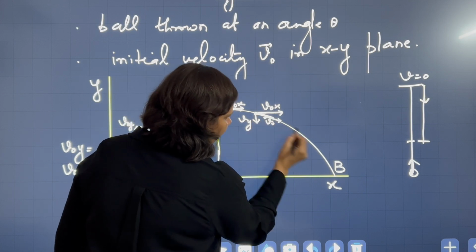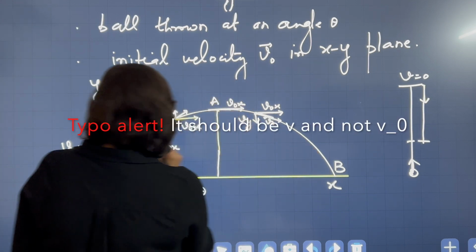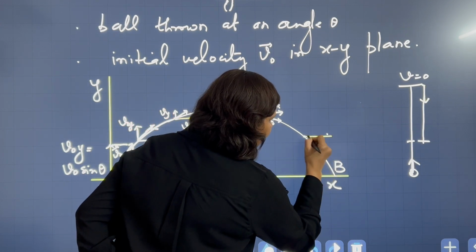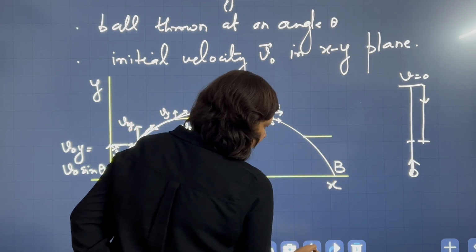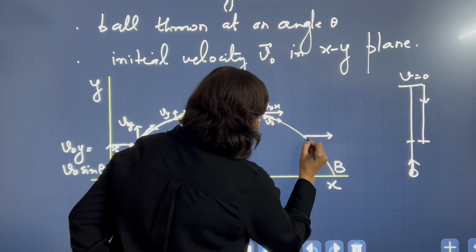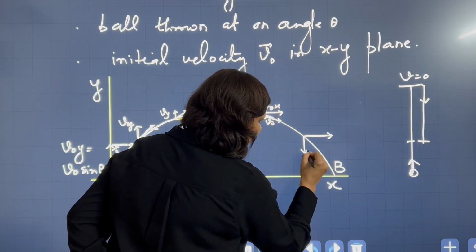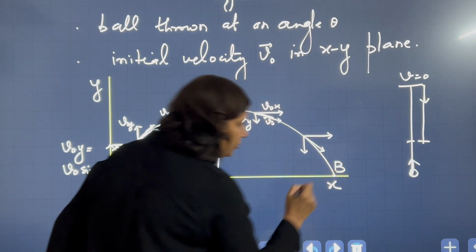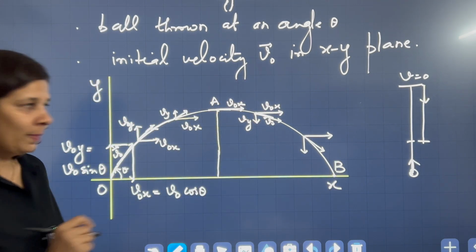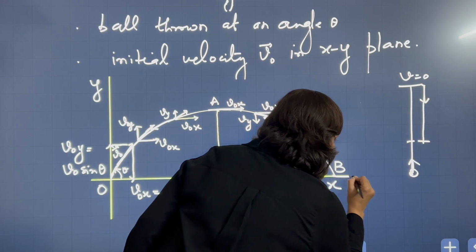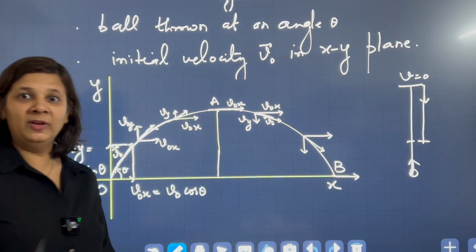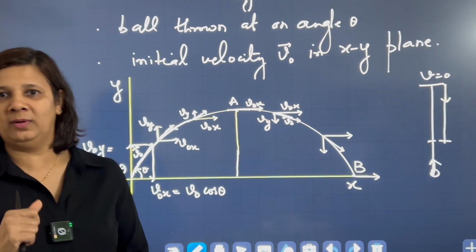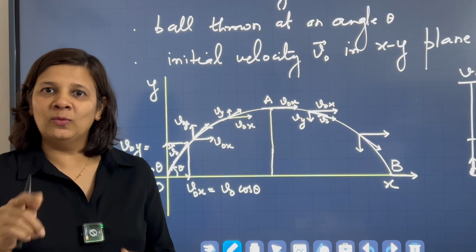Now here, if I want to draw, the horizontal component remains the same. The vertical component will increase. And when I come back to point B, the speed of the ball will be exactly equal to the speed at which I have thrown the ball. What is the difference?